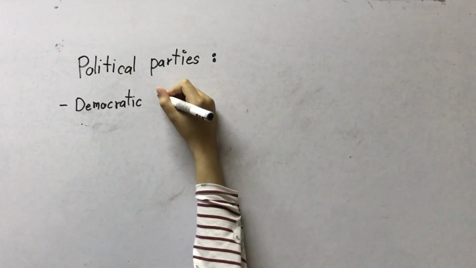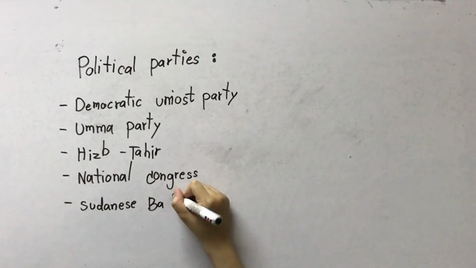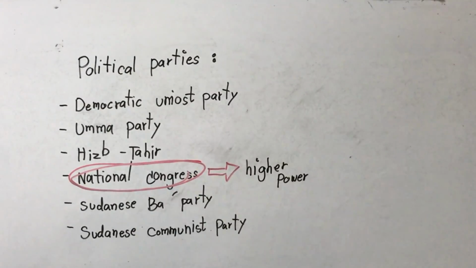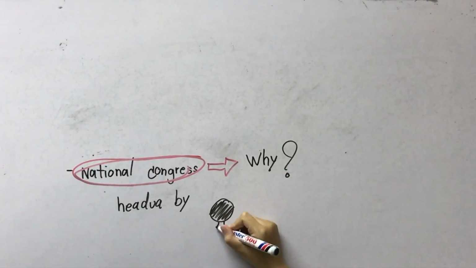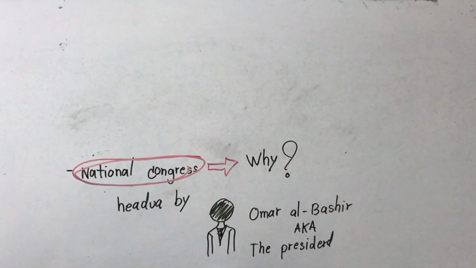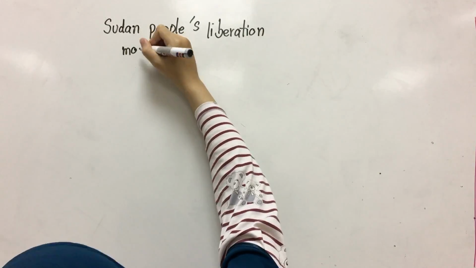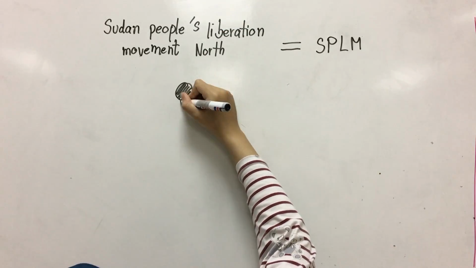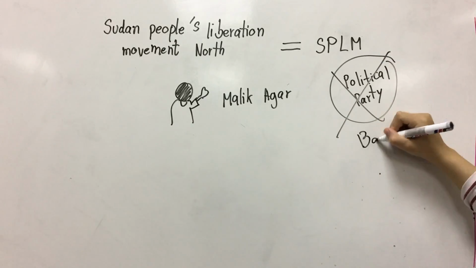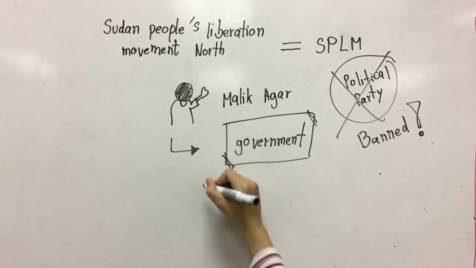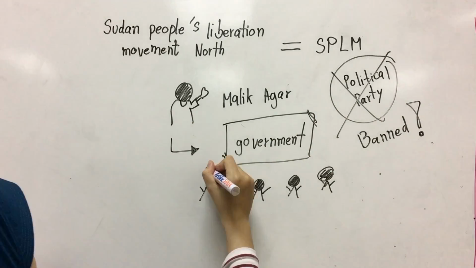Sudan has a few political parties when it comes to elections, though most of them have little power except for the National Congress. This is because it is led by the president himself, Omar al-Bashir. Sudan People's Liberation Movement North, aka SPLM, led by Malik Agar, is a banned political party. It is because they are an armed branch that goes against the government.